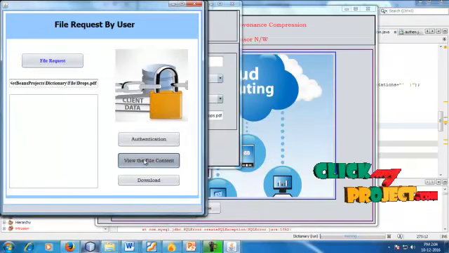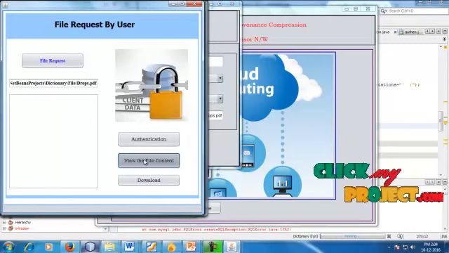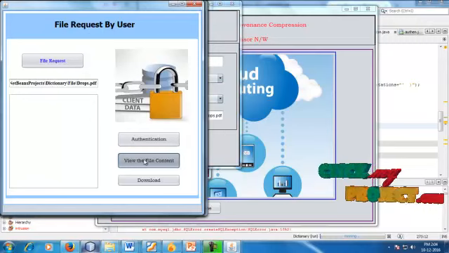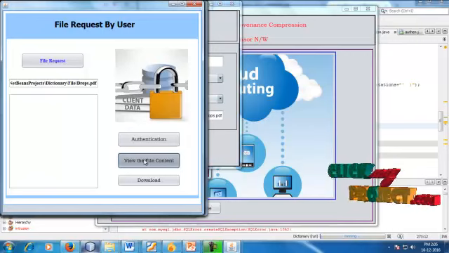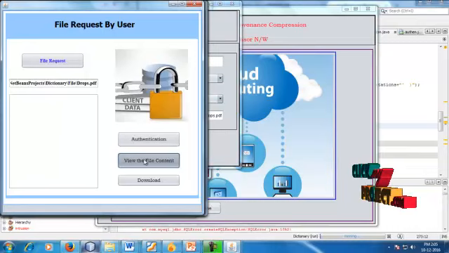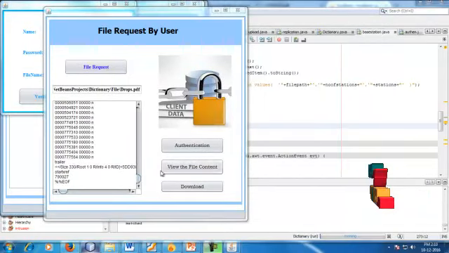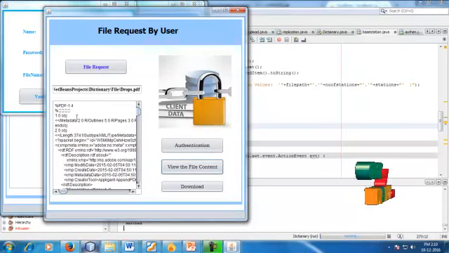So view the file content. Here the content will be displayed, choosing which of the files we will use. Here we will use one PDF file format, draft.pdf. So it has some data to be displayed. Here choosing draft.pdf, it has four pages, and every page is considered as a particular file. So the file will be displayed. Okay, so this is the file content to view for draft.pdf.